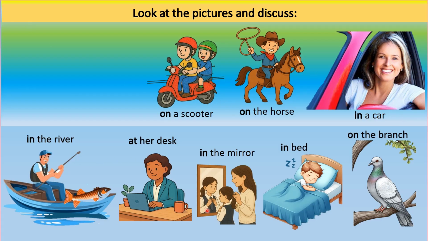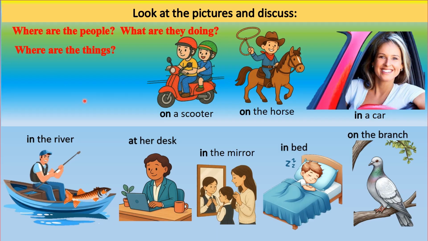You can see different pictures here and there are people doing something. Now look at here. Here are some questions to discuss. Where are the people? We will discuss where these people are and what they are doing. Where are the things?